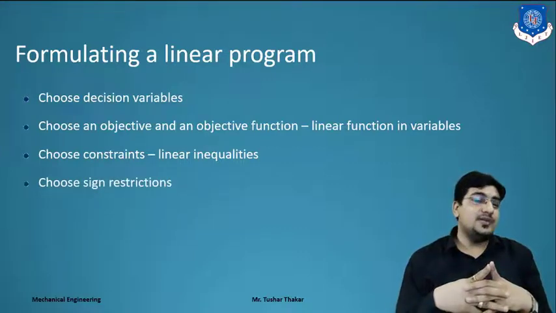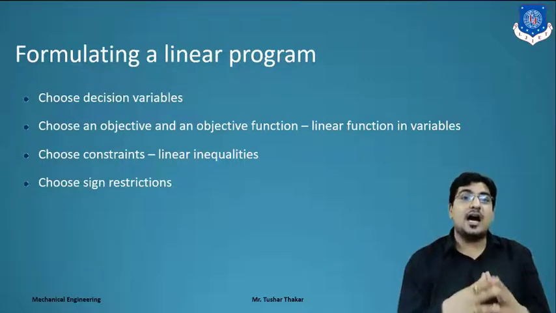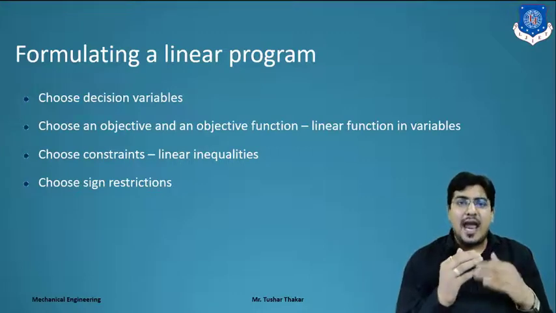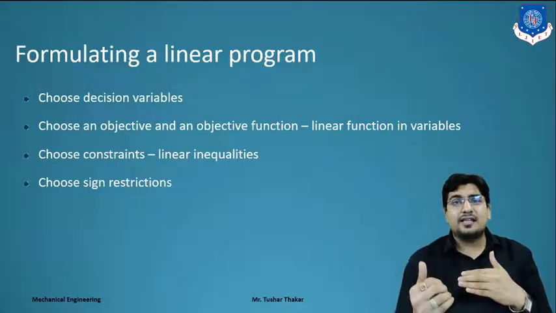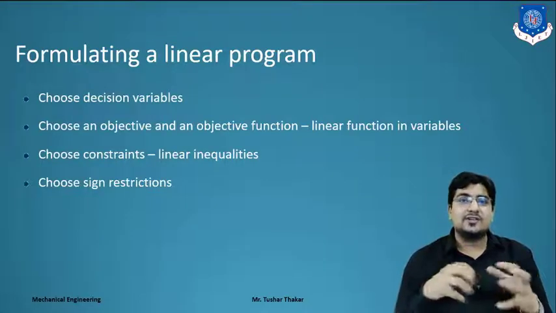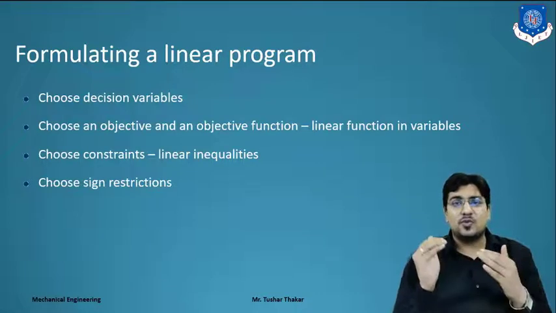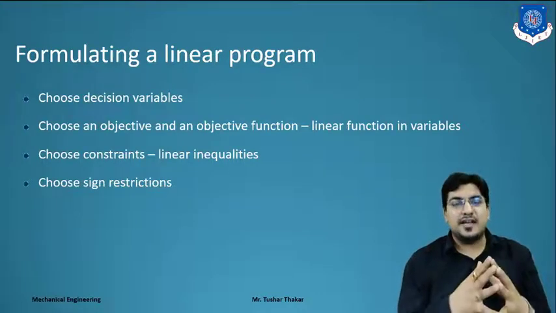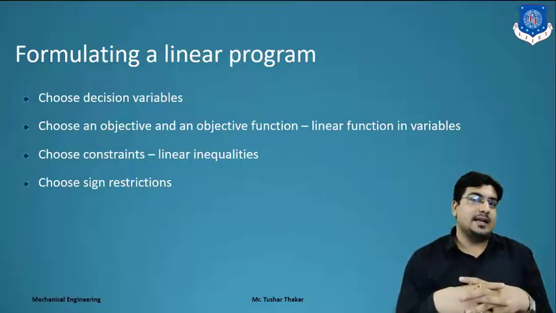Clear? Then choose sign restrictions. We have to choose sign restrictions, as decision variables are always non-negative variables. Meaning at the end of the numerical we always write x1, x2 greater than or equal to 0, or x1, x2, x3 greater than or equal to 0, or x1, x2 up to so on xn greater than or equal to 0. Means each and every decision variable is always a non-negative variable in linear programming. Clear?